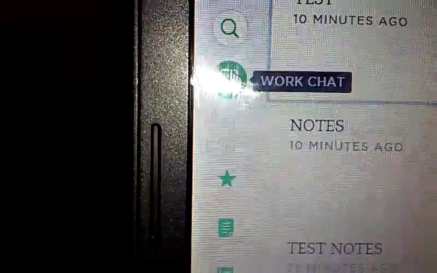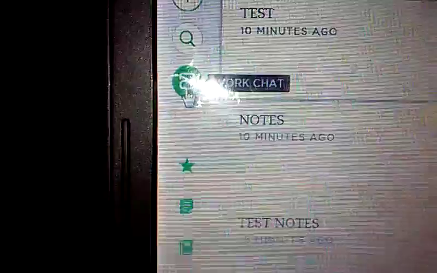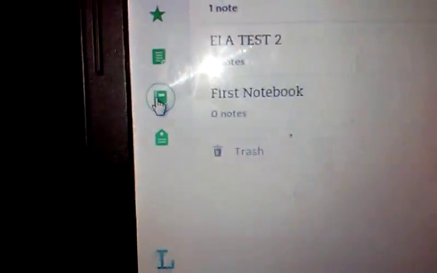Wow. Yes. Okay, Lainey, now that we're in, if you notice on the side, there are different little tabs, okay? There's one for new notes, one for search, and one for work chat. That will be handy for when you and your classmates, or you may even have a question for me, or I may even have some notes or questions for the students. But what we want to do is go down to notebooks, okay? We click on that. The reason we want to click on notebooks is that this will allow you to have notebooks for each subject.